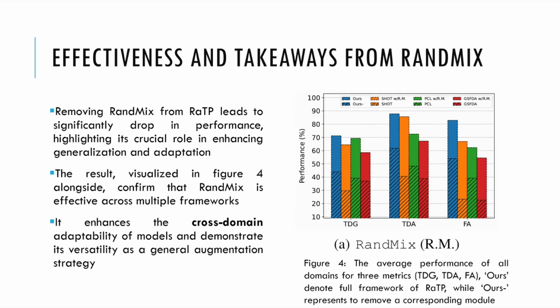Now, talking about the effectiveness and some of the takeaways from RandMix, RandMix no doubt plays a very important role in the RATP framework, as removing it results in a significant drop in performance. And this underscores its critical contribution to both generalization and adaptation across the domains. The results, as illustrated in the following figure, validate that RandMix consistently enhances cross-domain performance, showcasing its effectiveness across diverse frameworks. And by generating diverse and robust augmentations, RandMix not only strengthens the adaptability of models, but also establishes itself as a versatile and powerful general augmentation strategy.